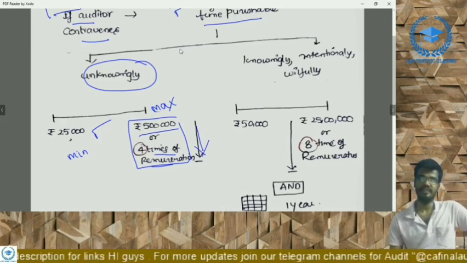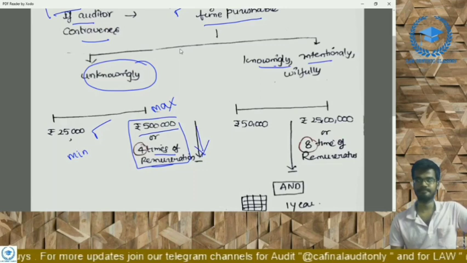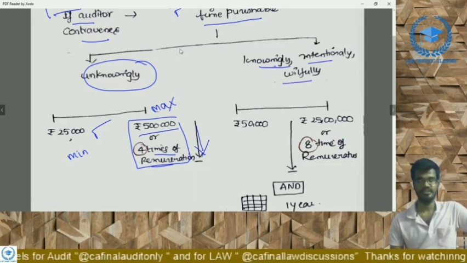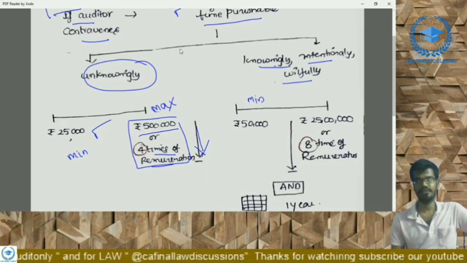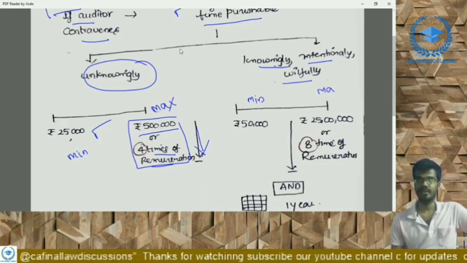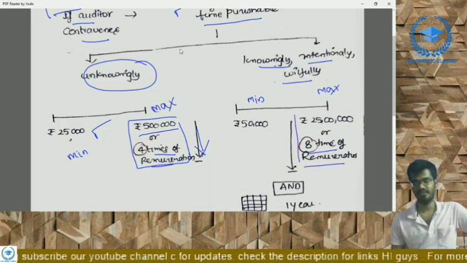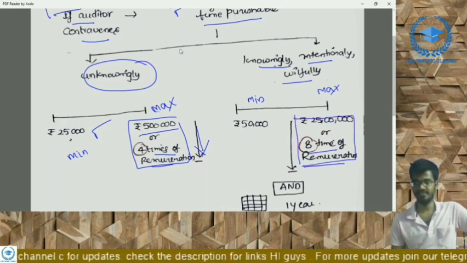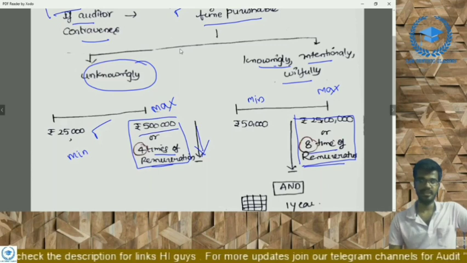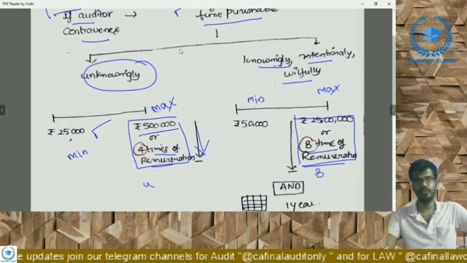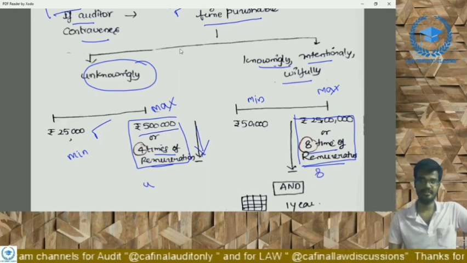If he has done the contravention knowingly or willfully or intentionally, then the penalty will be huge. That is, the minimum penalty is 50,000 and the maximum penalty is 25 lakhs or 8 times the remuneration, whichever is lower. For the maximum penalty, we have to see these two conditions: 25 lakhs or 8 times. Here it is 4, here it is 8, doubled. If it is willfully or intentionally done, it is doubled, right?